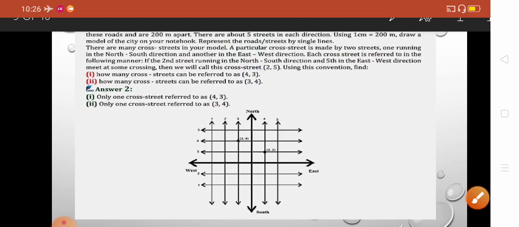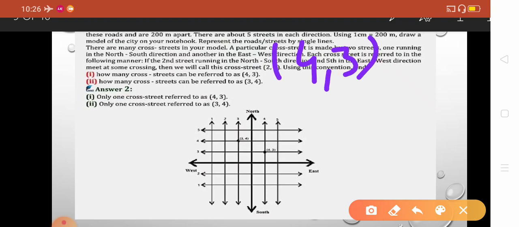Now you have to tell how many cross streets can be referred to as 4 and 3. What does 4 and 3 mean? 4 means the road that goes from north to south, street number 4, and this is street number 3 west to east. So only one cross street refers to this point.